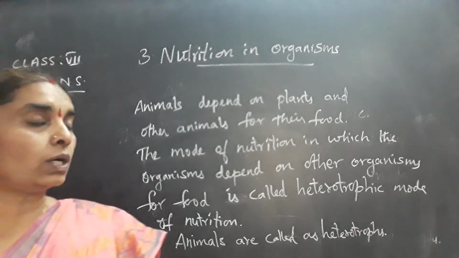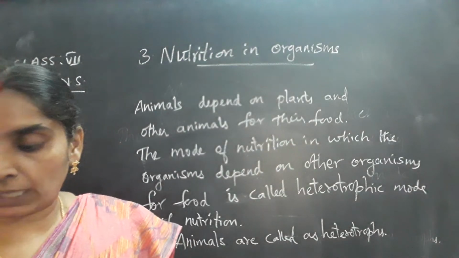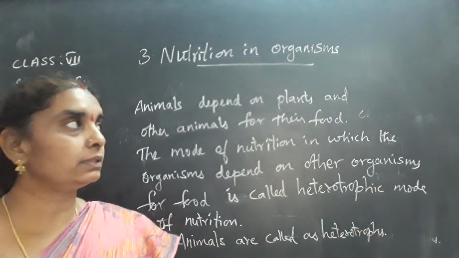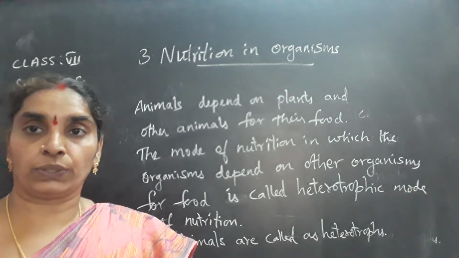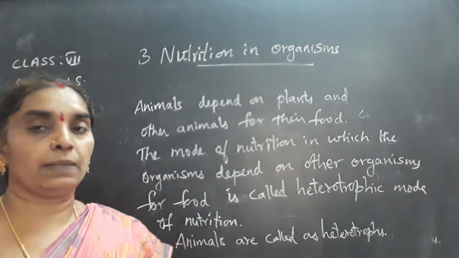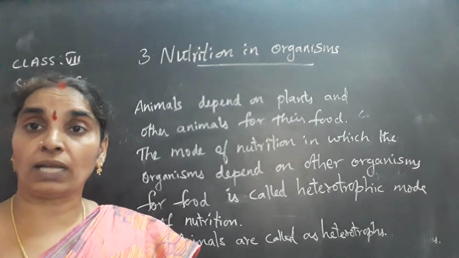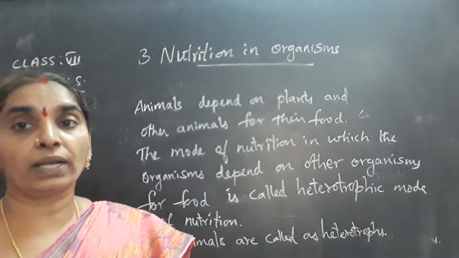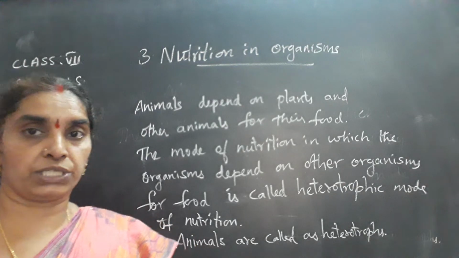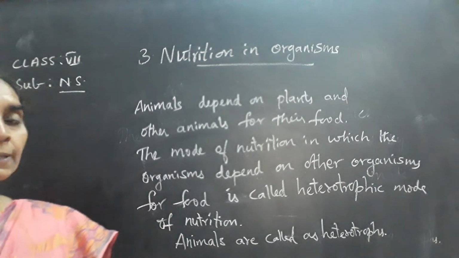Next, you are going to write a table based on the autotrophic mode of nutrition and heterotrophic mode of nutrition. Some of the organisms I will give you and you have to classify them, whether they exhibit autotrophic mode of nutrition or heterotrophic mode of nutrition. Complete this, children.